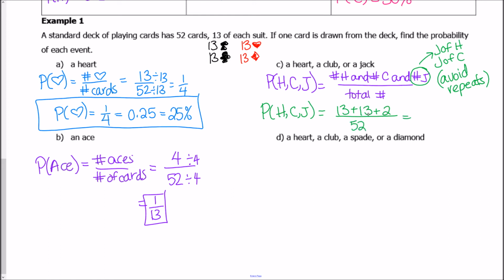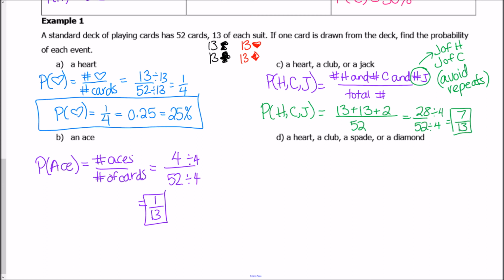So 13 plus 13 is 26, plus 2 is 28. So you get 28 out of 52. 28 and 52 are both divisible by 4, so you end up getting 7 out of 13. So the probability of this is 7 out of 13.